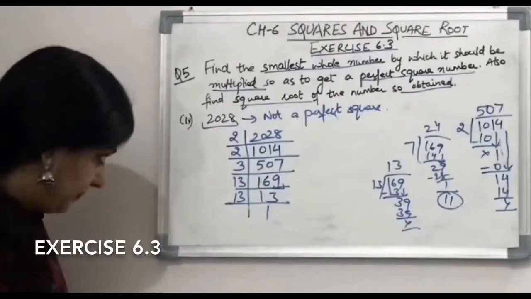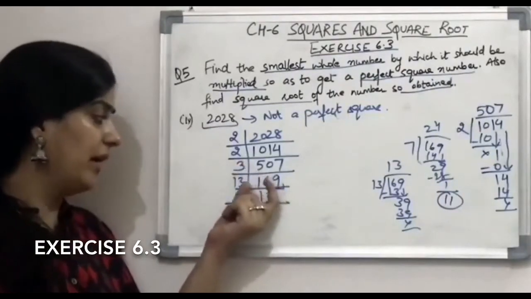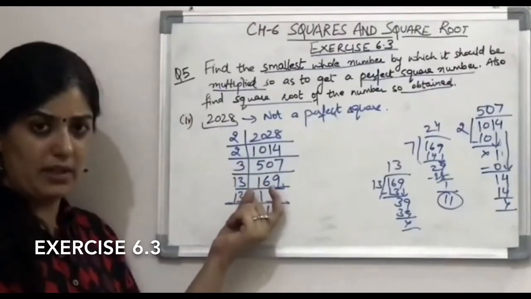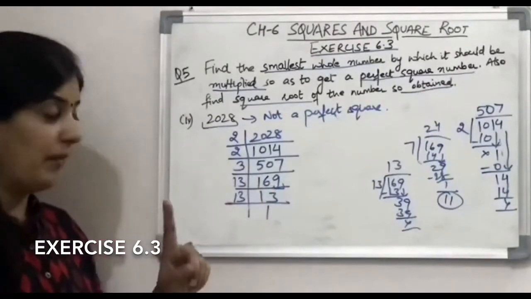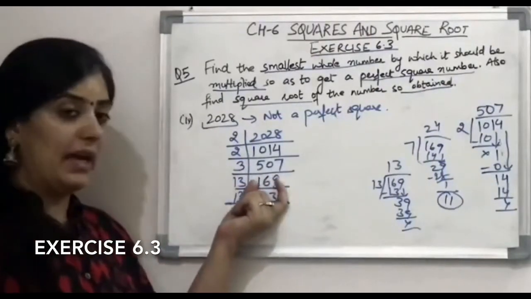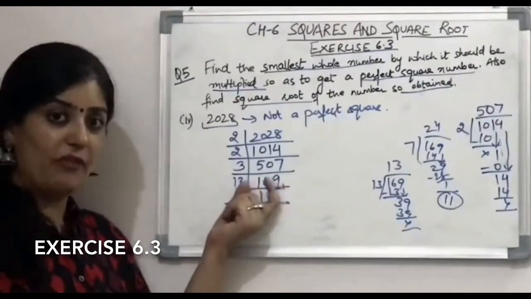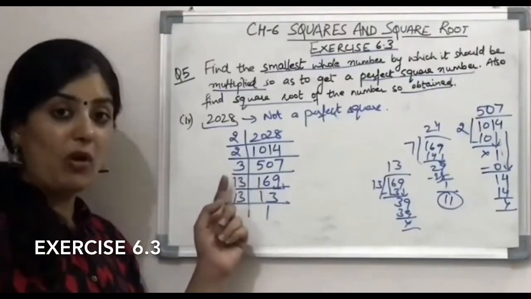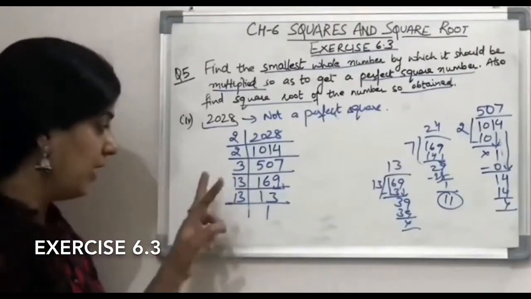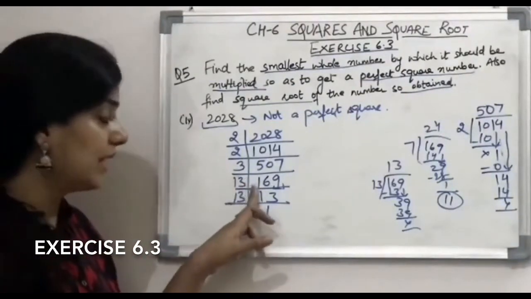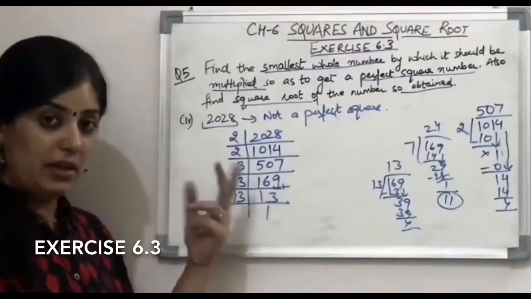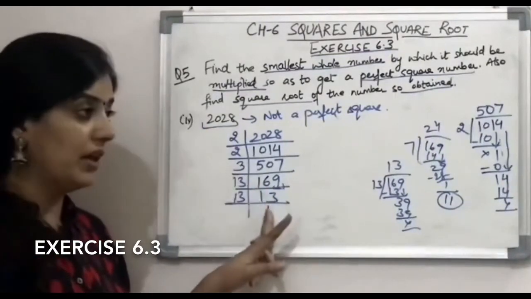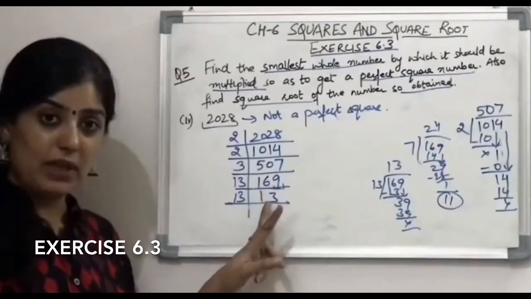Now after this step you can directly write 13 into 13 is 169, if you remember that 169 is a perfect square and it is the square of 13. And one more thing, we can write 13 only here because 13 is also a prime number. 13 prime number है और 169, 13 into 13, it is a perfect square, तो आप directly भी 13 का 169 होता है लिख सकते हैं.